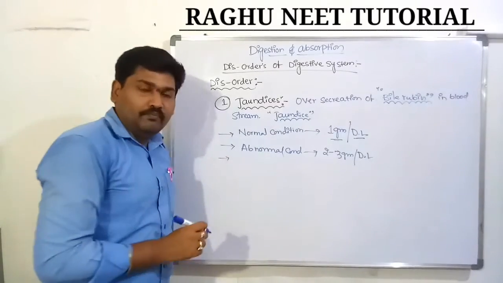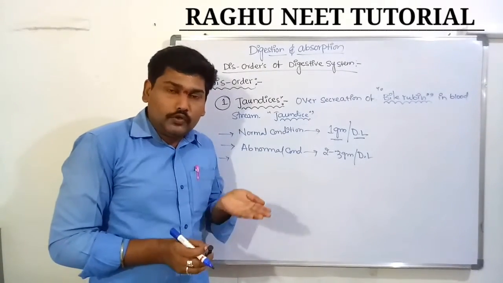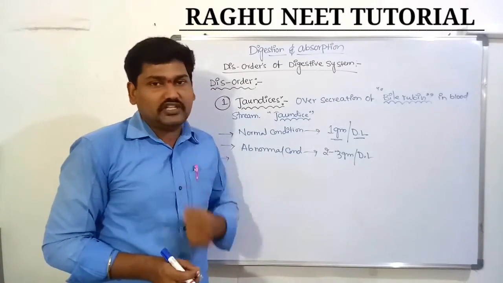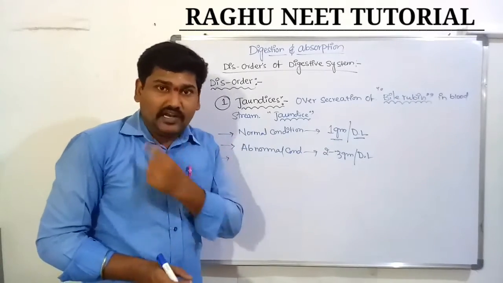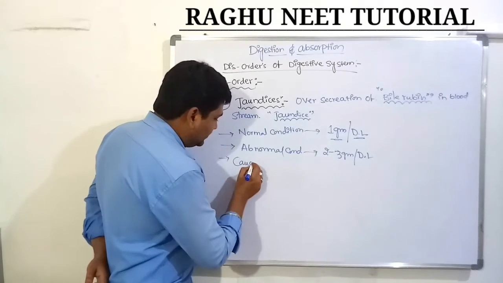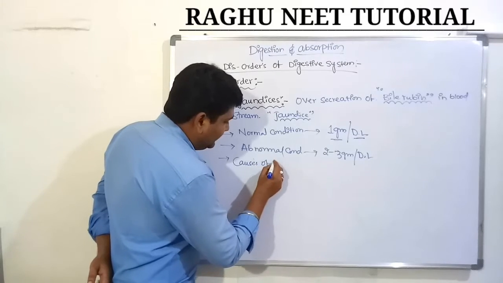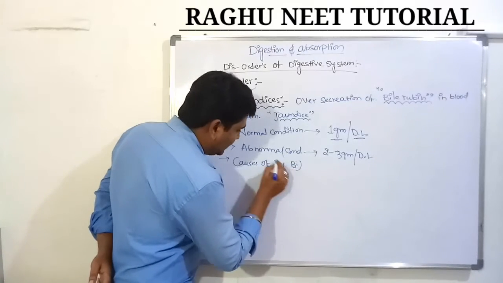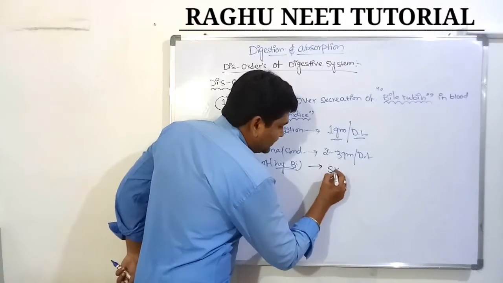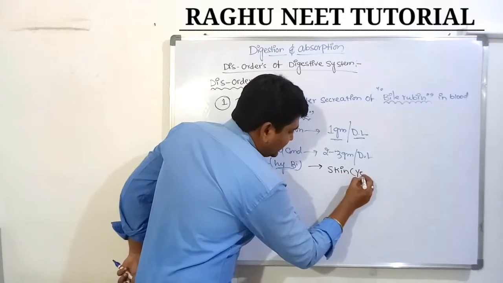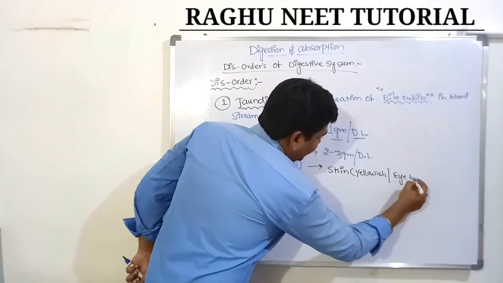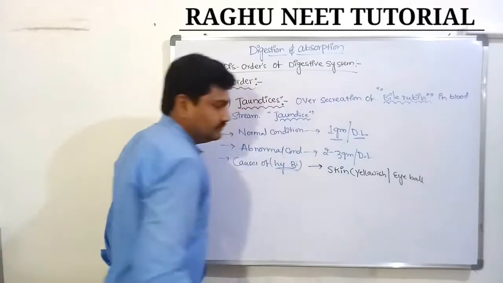So in this condition, the blood has a huge amount of bilirubin. The skin completely converts into yellowish color, and the eyeball also converts into yellowish color. It is caused by hypersecretion of bilirubin. The total body skin turns yellowish, and the white of the eyeball also turns yellow.